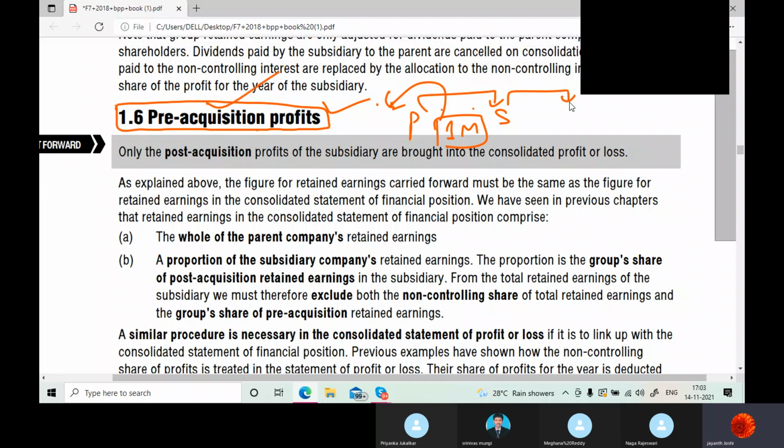Any profit after this period till December 31st would be called post-acquisition profits. Only the post-acquisition profits of the subsidiary are brought into the consolidated statement of profit or loss, because pre-acquisition profit is irrelevant for us. Only post-acquisition profit is relevant to the investors.